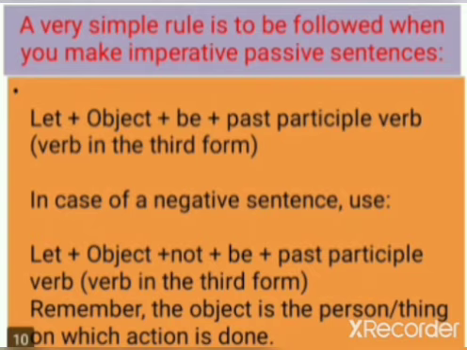Now let's quickly see the simple rule which has to be followed when we make imperative passive sentences, children. Let plus the object plus be plus the past participle form of the verb, that is the verb in the third form. In case of a negative sentence, we use let plus object plus not plus be plus the past participle form of the verb, that is in the third form. So you have to remember that the object is the person or thing on which the action is done.